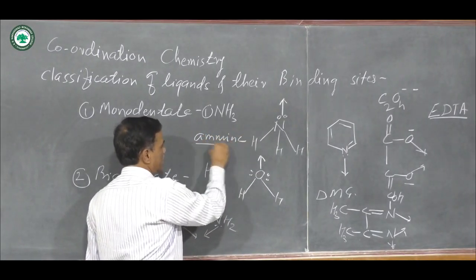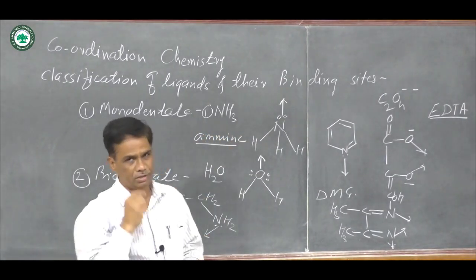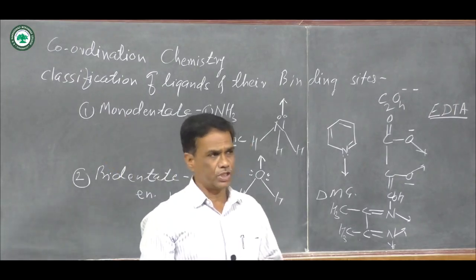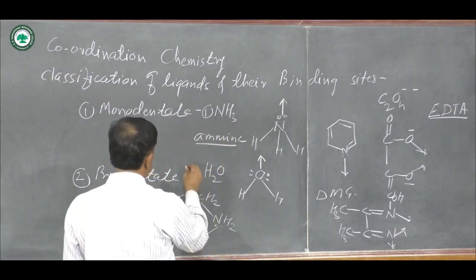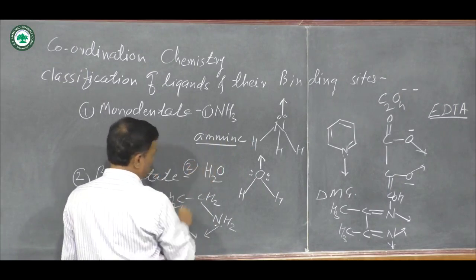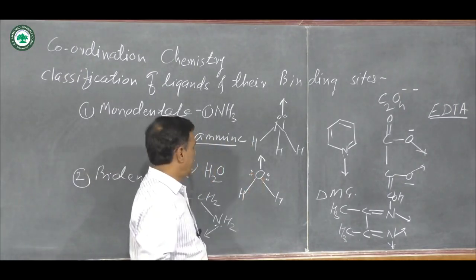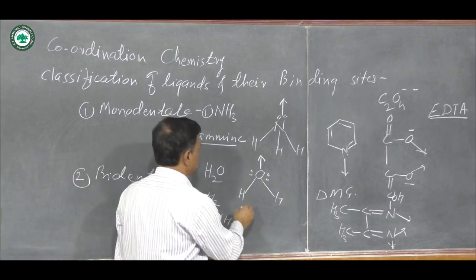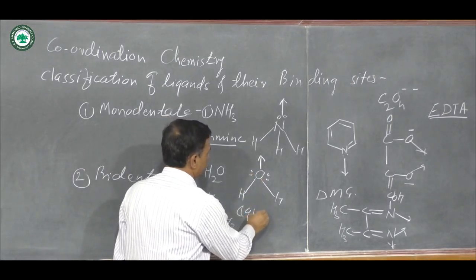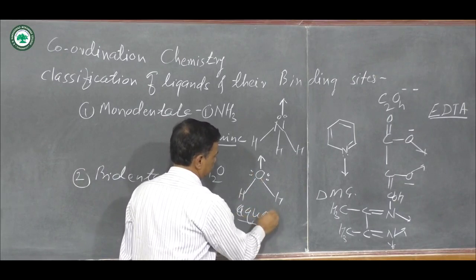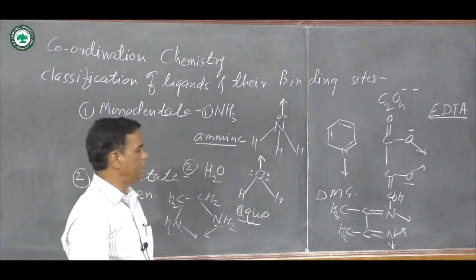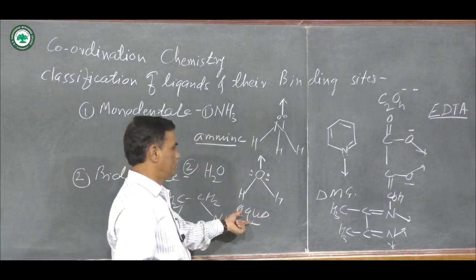The name is amine because it is a neutral ligand, and just its name is represented. The second ligand is the water molecule, and in the water molecule oxygen is the binding site, and it is represented by the symbol aqua, AQUA.